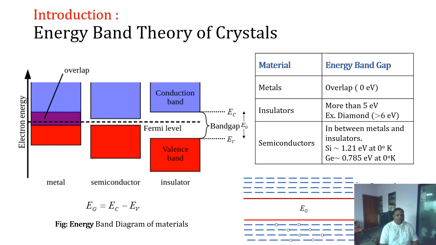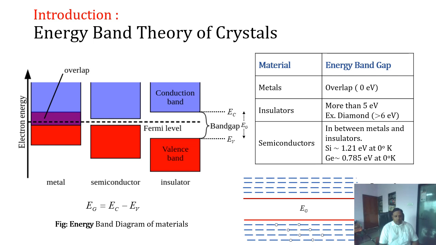Starting with the introduction, in a solid system, as all of you know, these solids are made up of atoms closely spaced together. Whenever these atoms come closer and closer, their electronic structures get shared with each other, and because of this sharing, the atomic system or solid material becomes an electronic material.